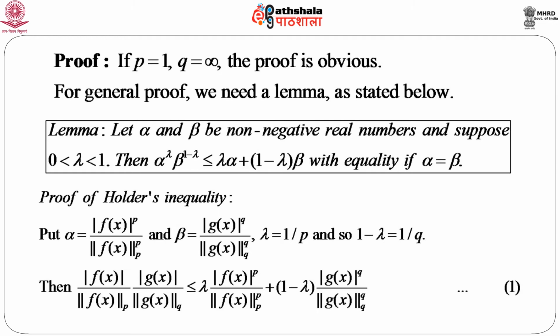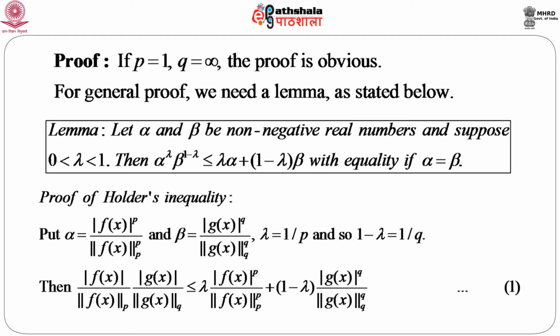So, let us first take alpha in the lemma. Alpha equals mod f(x) to the power p divided by the norm of f of order p raised to the power p, and again beta equals mod g to the power q divided by the norm of g of order q to the power q. Take lambda equals 1 by p, so that 1 minus lambda equals 1 by q.